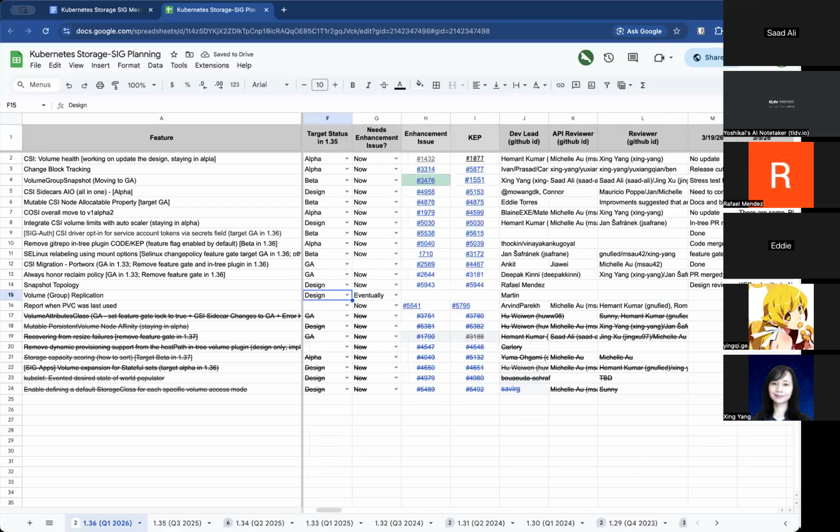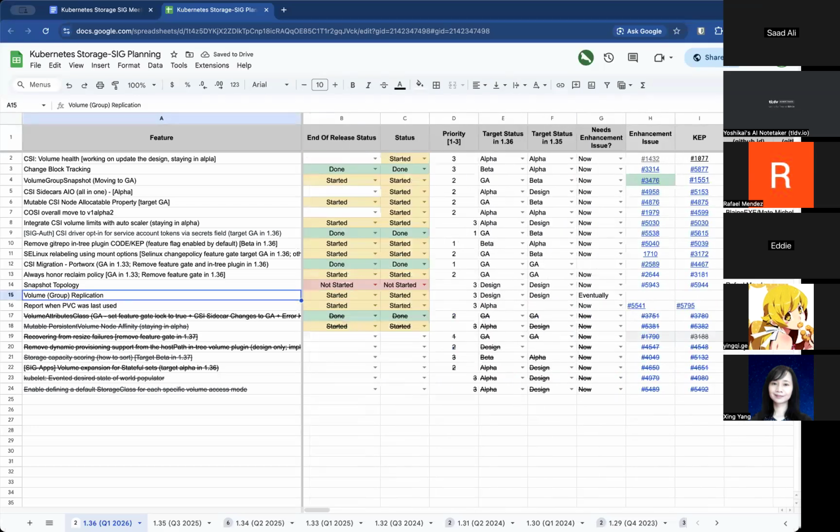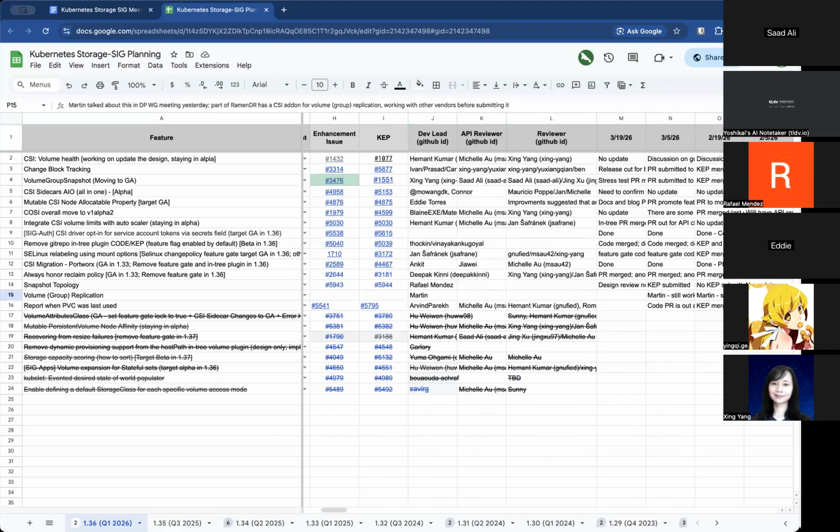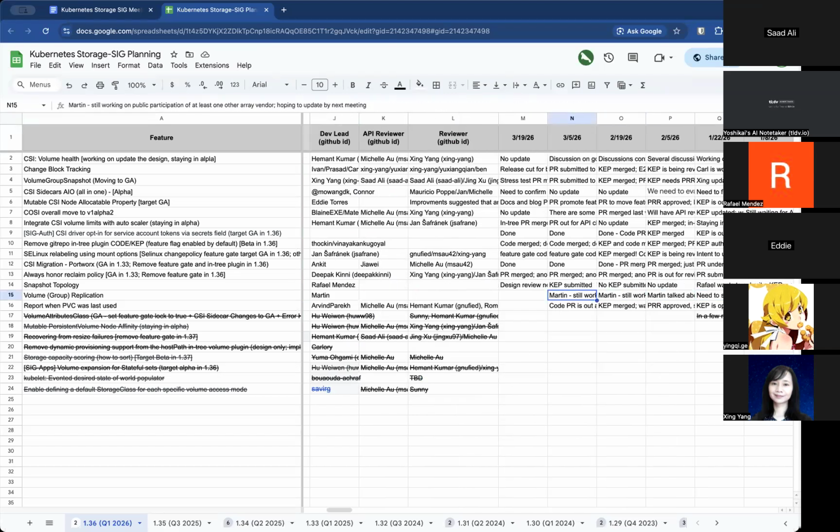Okay. Then next one we have volume group replication. Last status was still working on public participation of at least one other array vendor, hoping to update by next meeting. Anything new on this one? Yes, in fact, on the data protection working group meeting, we were joined by Dell, who spoke about their collaboration with us on this process.